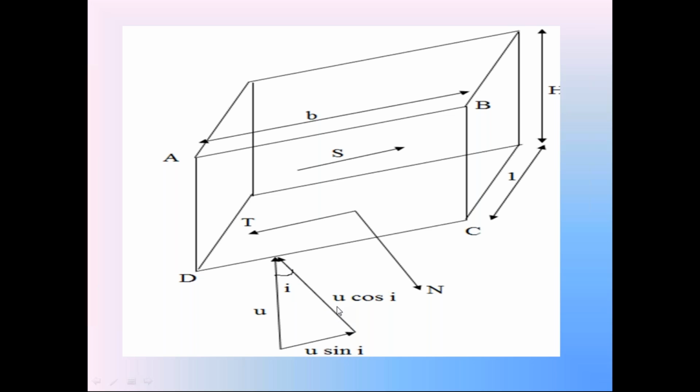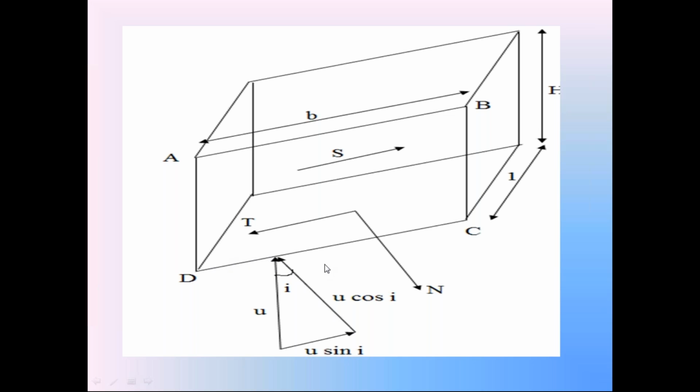Convert this normal component pressure into force. You know that pressure is equal to force by area, so force is equal to pressure into area. That is the relation. So convert this normal component pressure U cos I into force.